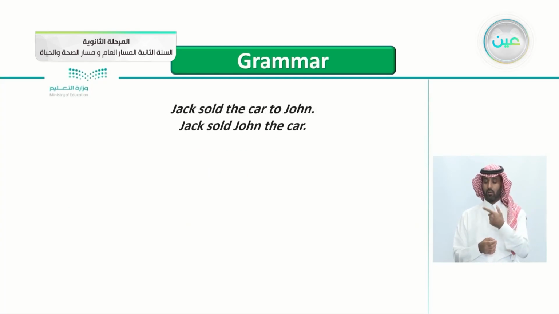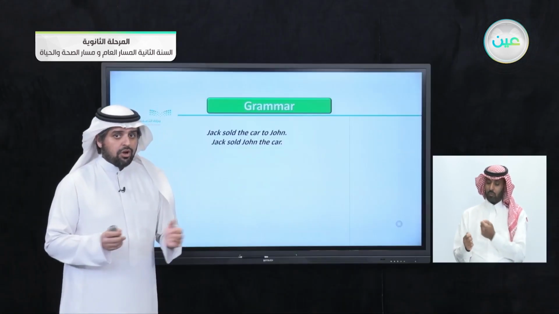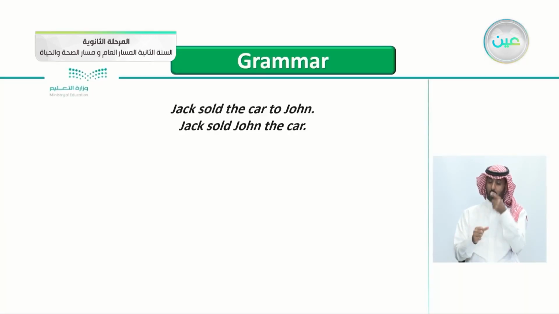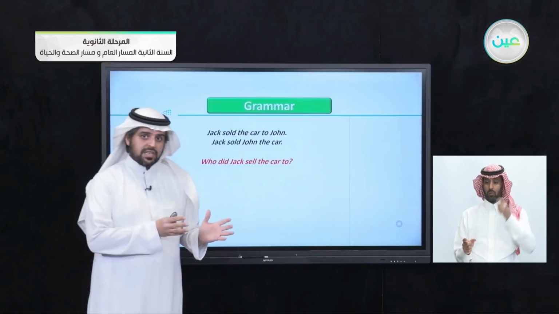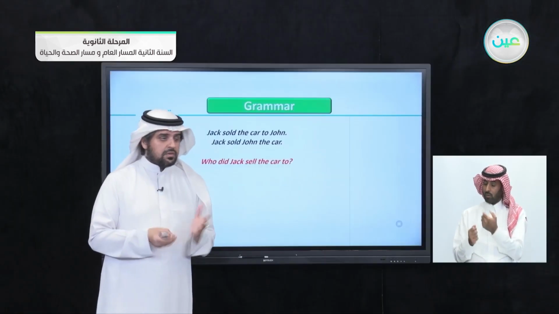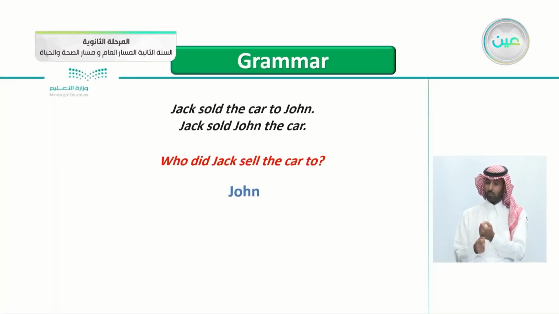Jack sold the car to John. Again, Jack sold the car to John. And you can say Jack sold John the car. You can notice here we have two objects, of course, so we'll be learning about that. Who did Jack sell the car to? We know that Jack sold his car. Who did he sell it to? This is really simple, to John.